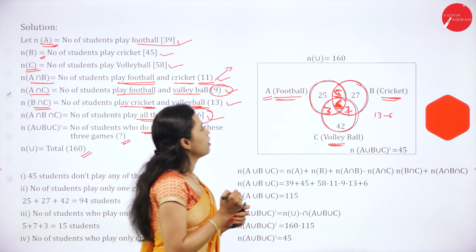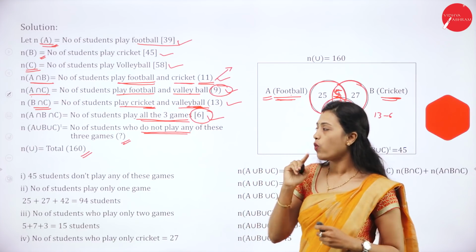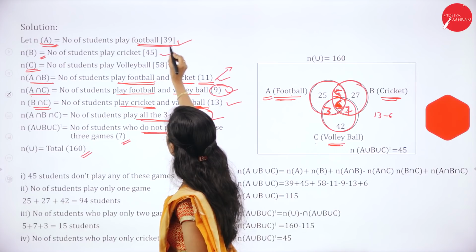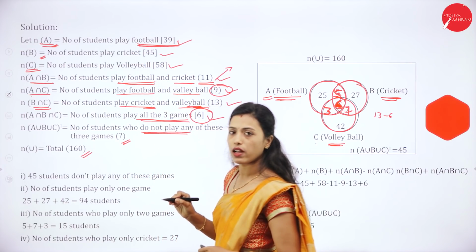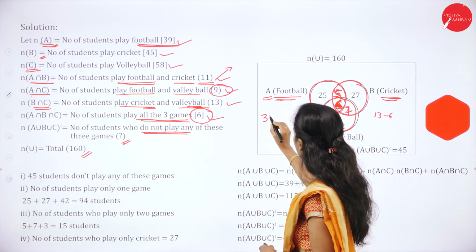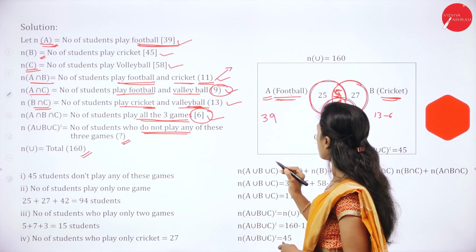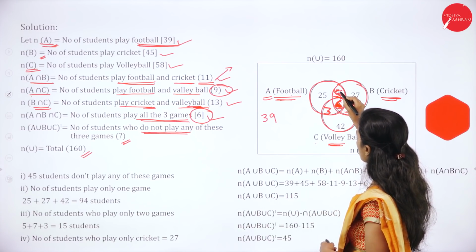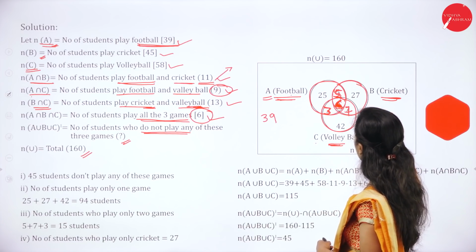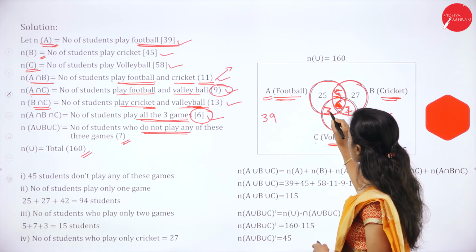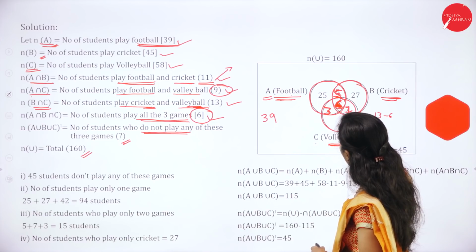Now we'll see only one game. Number of students who play football, that is 39. 39 students play football. So out of 39 students, see here 5 students play both football and cricket, 6 students play all the 3 games and 3 students play football and volleyball.